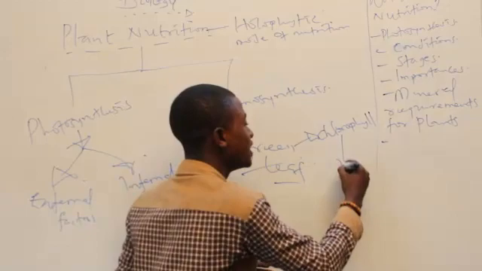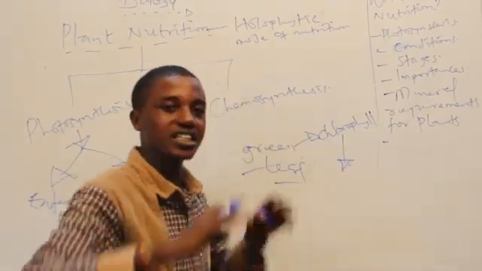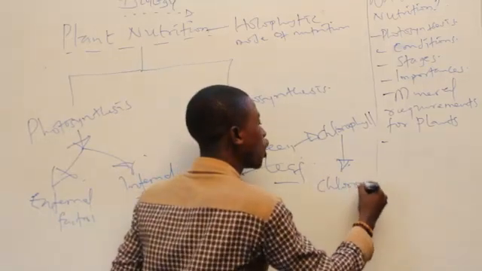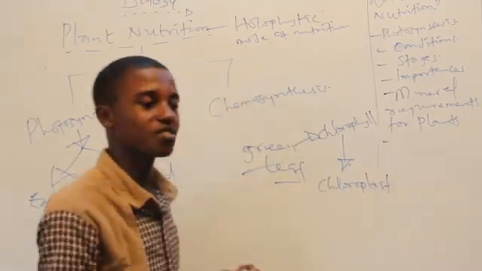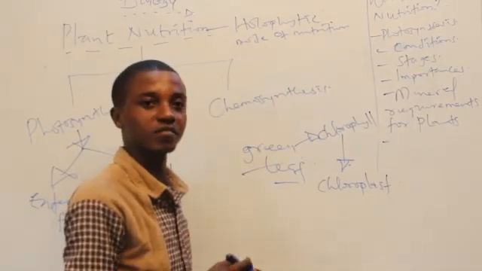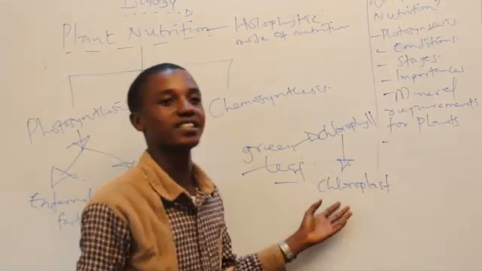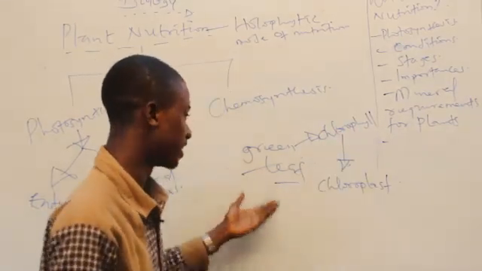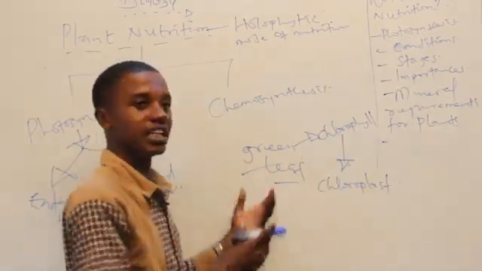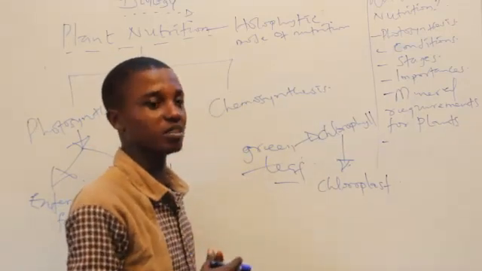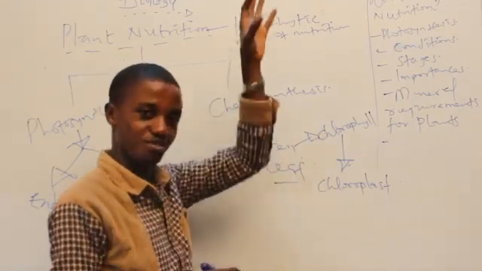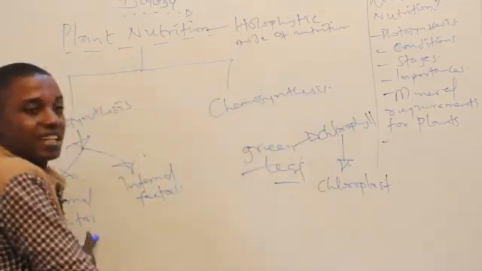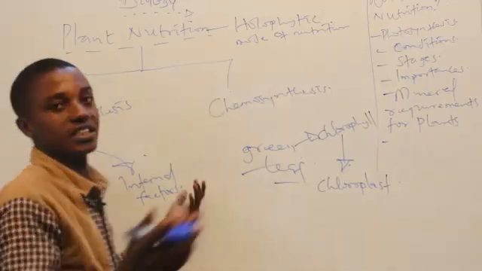And this chlorophyll is housed in a structure. It is contained in a structure called the what? Called the chloroplast. So plant has got chloroplast. Are you with me? So basically every plant that has chloroplast must have chlorophyll. And every plant that has chlorophyll must have a greenish color. And if the leaf is green, then photosynthesis is ready to take place. All they need leaves to do is just trap sunlight. Then after it has been trapping the sunlight, it makes use of some other external factors and internal factors, then it is good to go.